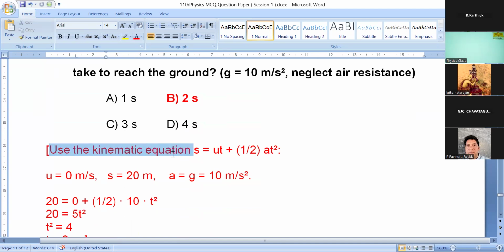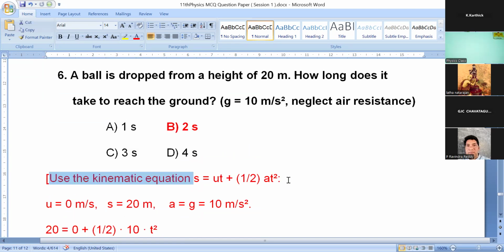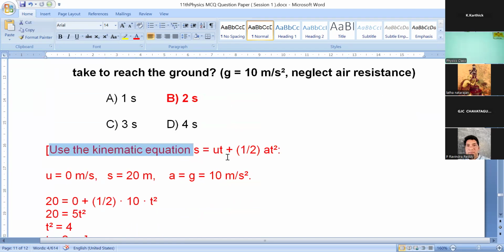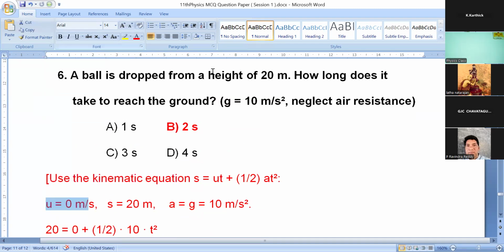Use the kinematic equation. That is, S is equal to ut plus half at square. Here, u is equal to 0 meter per second because the object is dropped from a height. That means it is at rest in the initial position at the initial time. So you have to put 0 meter per second for the initial velocity. So u is equal to 0 meter per second.